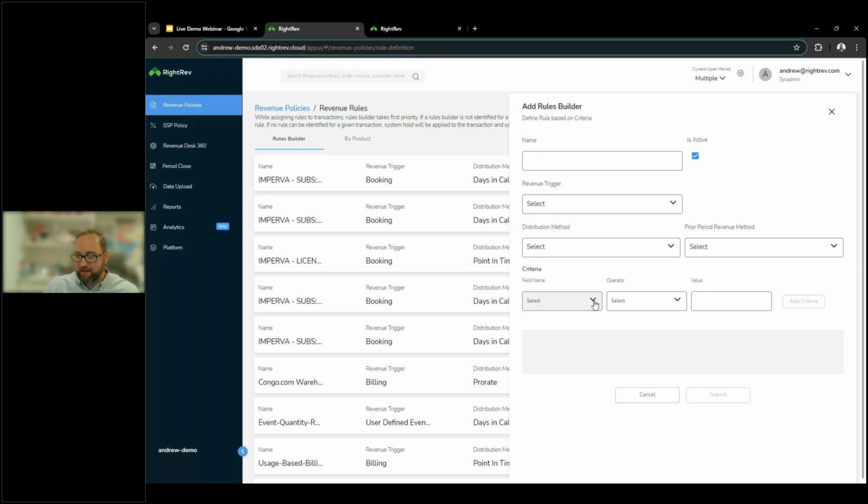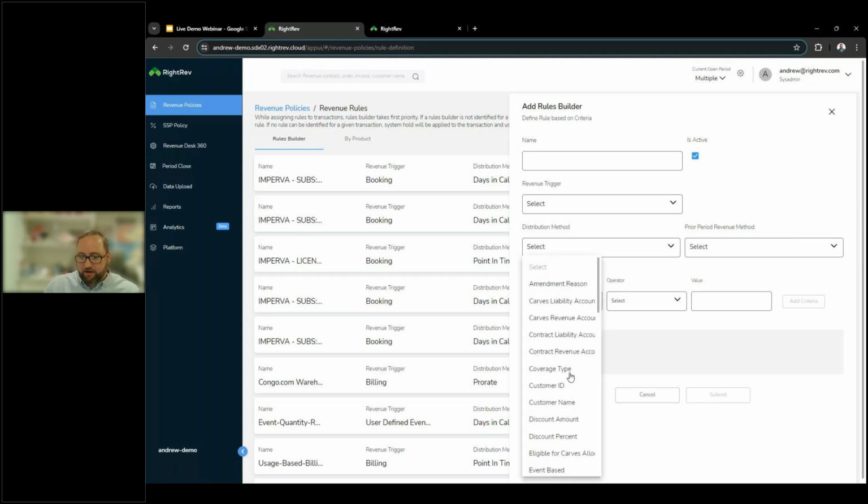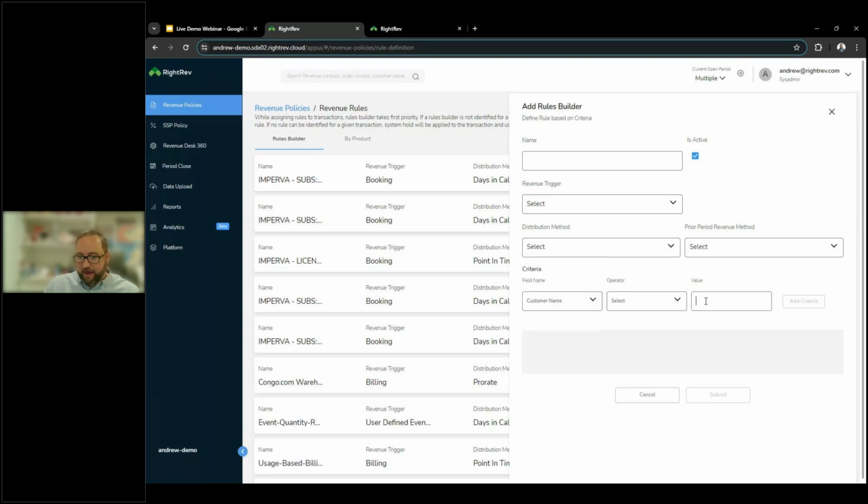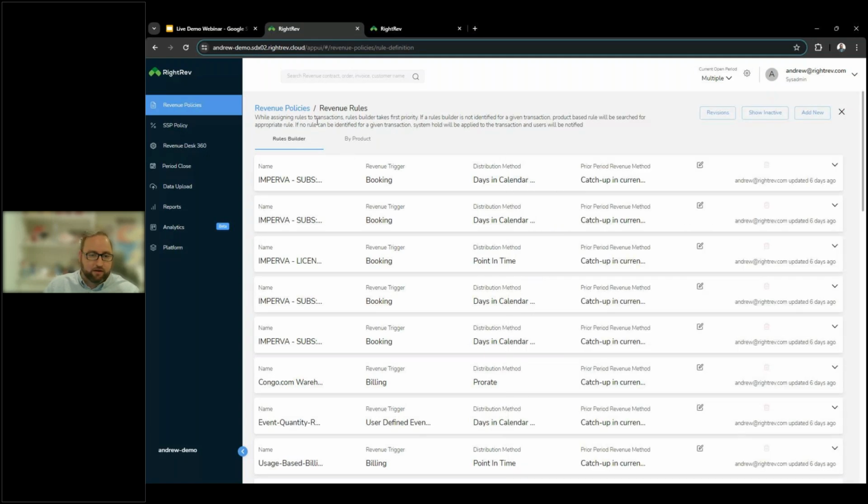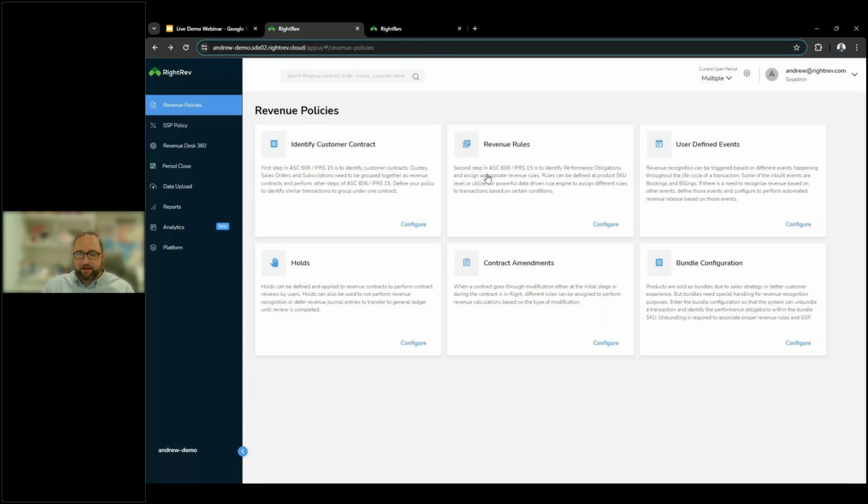So as long as they're happening often enough for you to actually come in and want to automate this, you can build out criteria and say, for every single time we work with customer ABC, so you'd say equal to ABC, we want to treat revenue in this manner. And so you would set specific rules for that specific customer or for that specific product as well. So you can choose up to 5 criteria again to apply those rules. So that is how we set up revenue recognition rules.